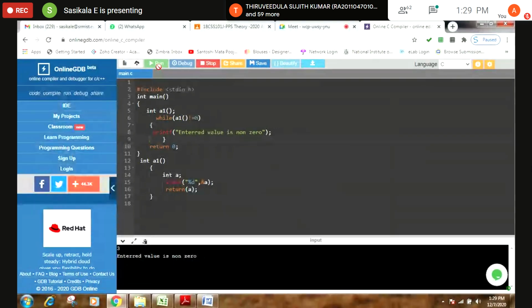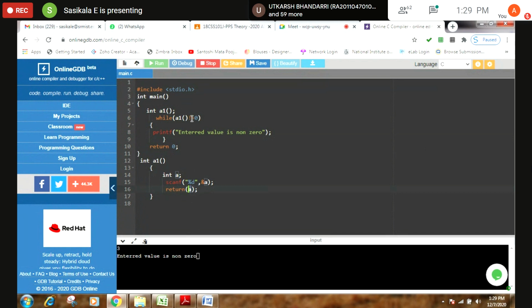The last topic for today's class that we are going to discuss is function with arrays. So far we have passed only one value. Am I right or wrong? How many values have I passed from the called function to the calling function?